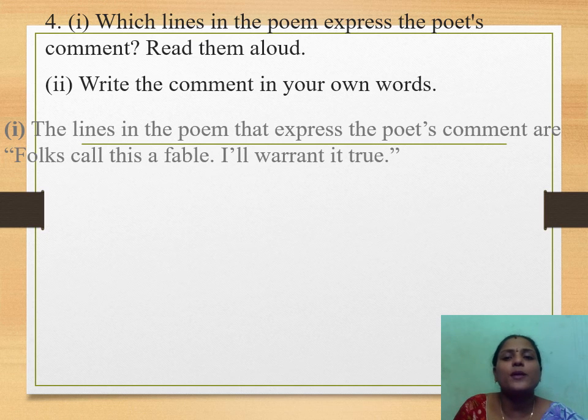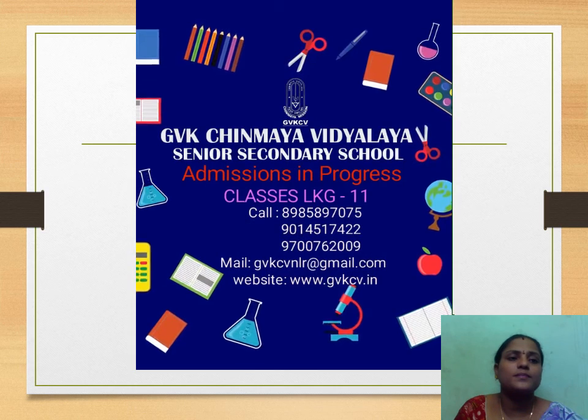Which lines in the poem express the poet's comments? Read them aloud. So the last two lines express the poet's comments: "Folks call this a fable. I'll warrant it true." So these are the lines which were commented by the poet. Write the comment in your own words. After watching this video, after understanding, you have to write in your own words. I hope you understood this poem.